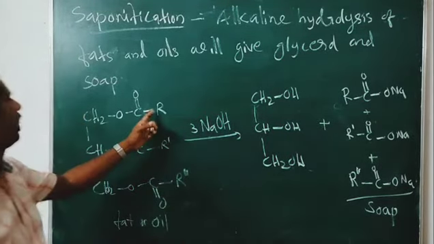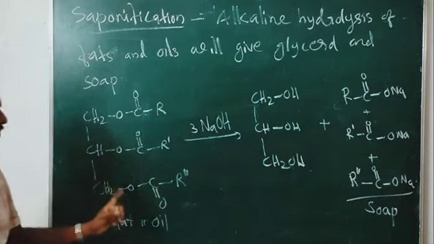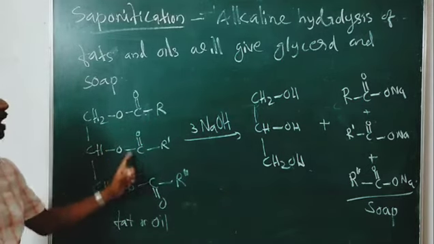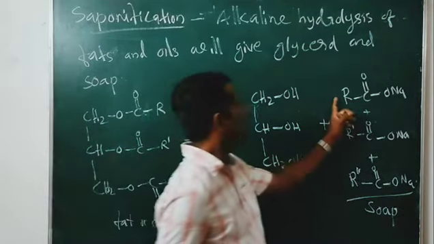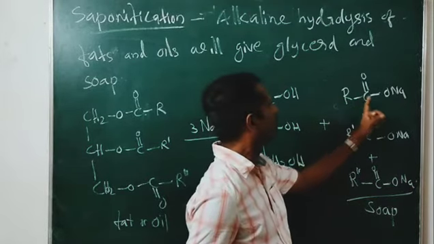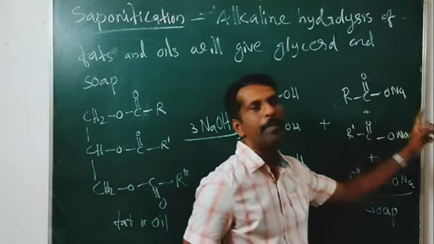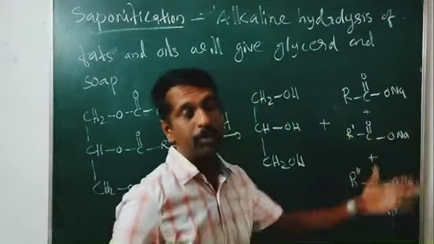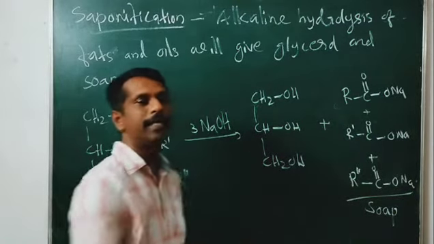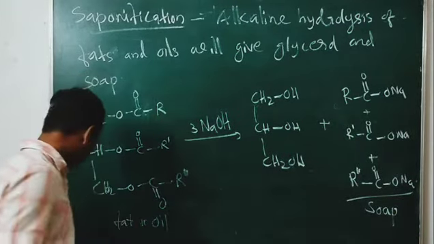If we are taking tripalmitin, what do we get? C15H31 C double bond ONa, sodium palmitate. So that is soap. From palmitic acid you will get sodium palmitate.